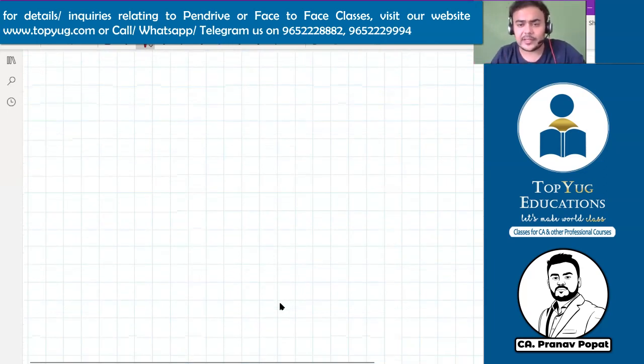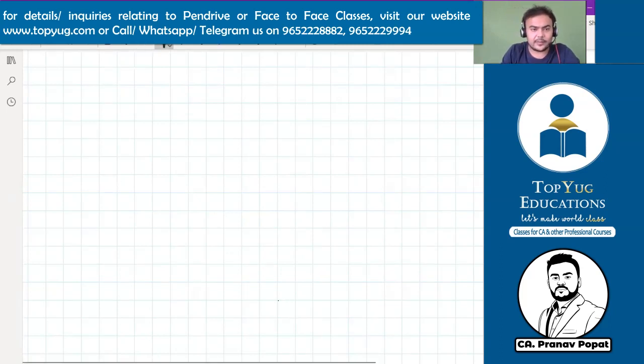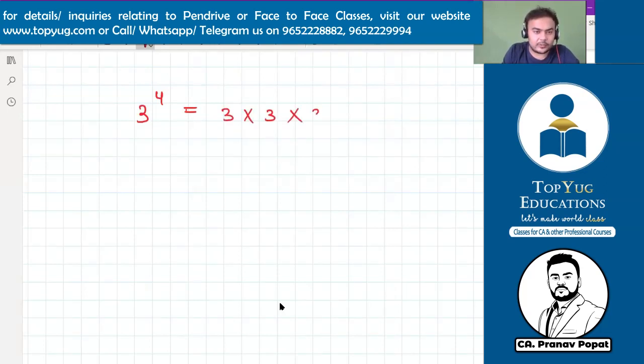So this was about the calci, and I hope everybody has downloaded the calculator app also. Clear? We'll come to the calculator trick in a few minutes. Before it, let's come back to indices. So I was saying 3 to the power 4. Can you tell me 3 to the power 4? How will you calculate? Sir, we will do 3 into 3 into 3 into 3 in the calculator. Please answer me, guys.